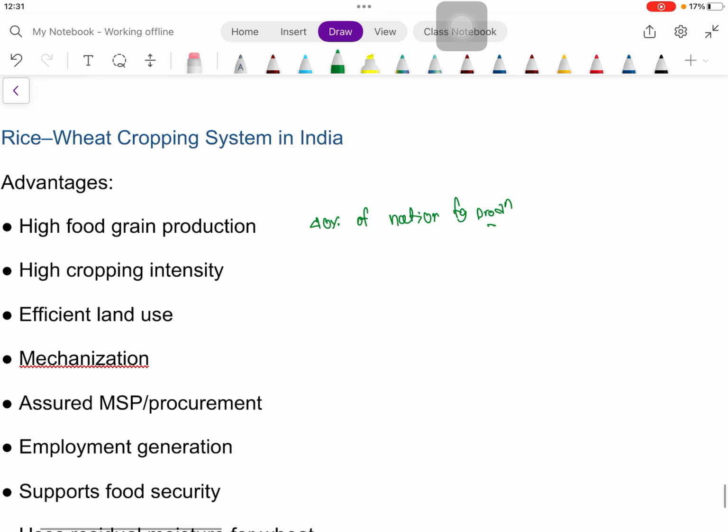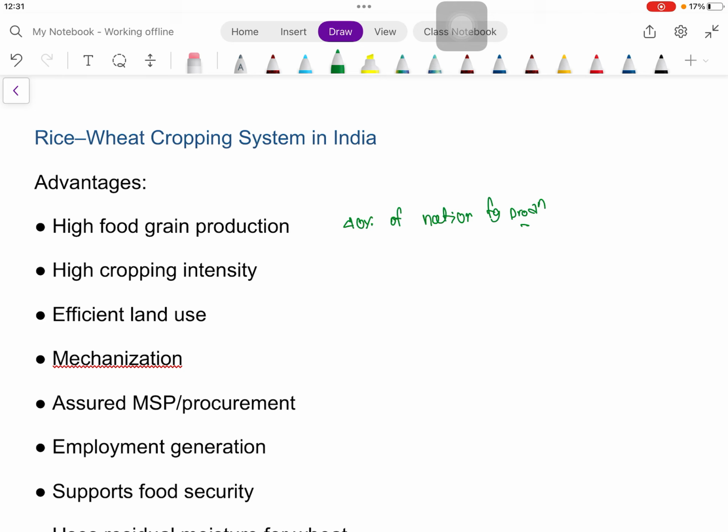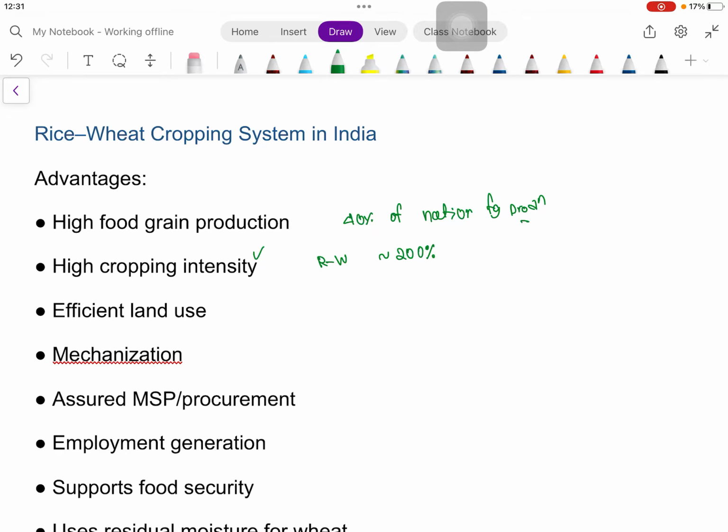So you can see the importance of this cropping system. And there is high cropping intensity, as we know, rice followed by wheat, so the cropping intensity is nearly 200%. And the land use is efficient.